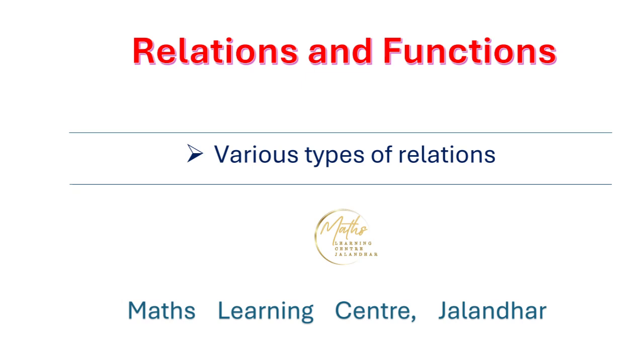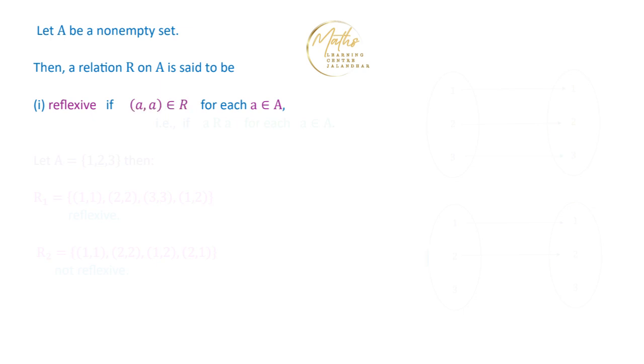In this presentation on relations and functions, we are going to discuss various types of relations. Now let us consider that we have a non-empty set A and there is a relation R defined on this set A. Then this relation is said to be reflexive if for each a in the set A, that is, for each element of the set, that element is related to itself.